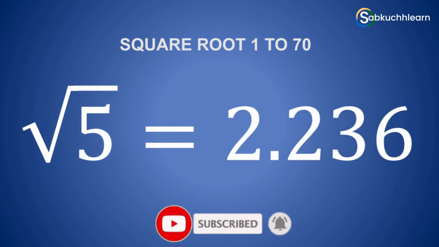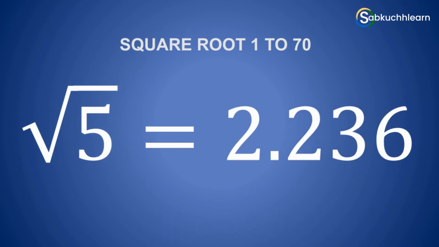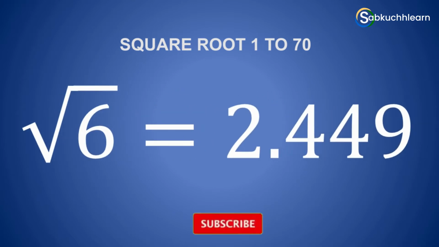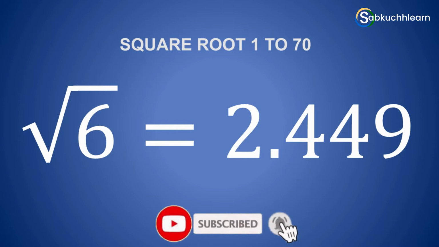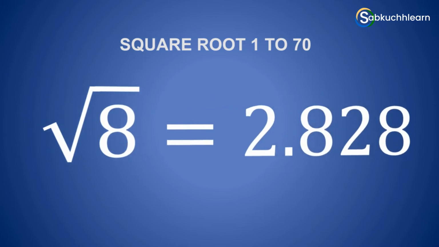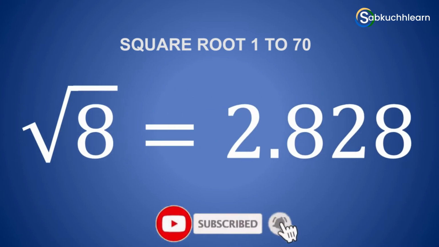The value of root 5 is 2.236. The value of root 6 is 2.449. The value of root 7 is 2.646. The value of root 8 is 2.828.